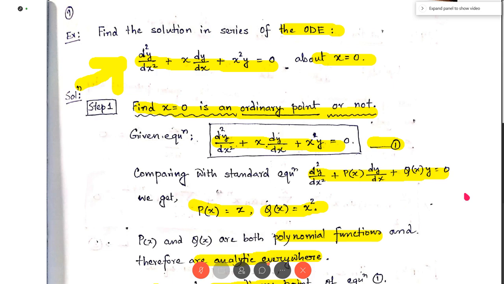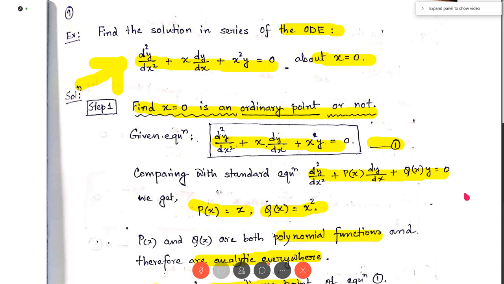Okay, and again in d2y/dx2, here the summation starts from n equal to 2. Why? Because for n equal to 0, the term goes to 0, and for n equal to 1, this term n minus 1 will be 1 minus 1, so this will be 0.